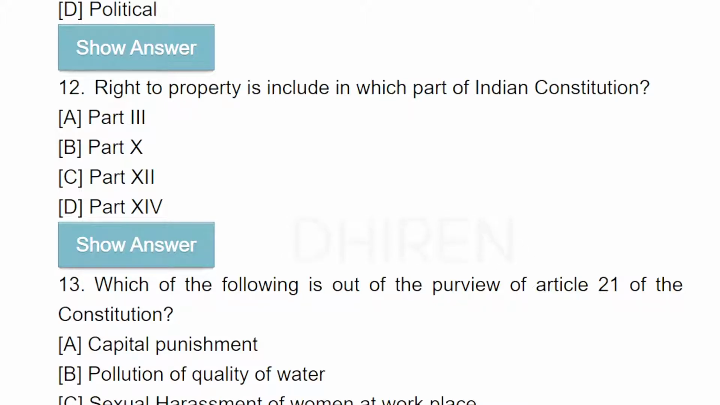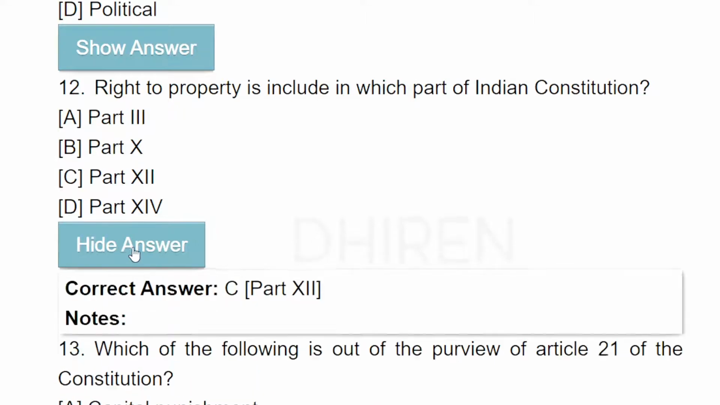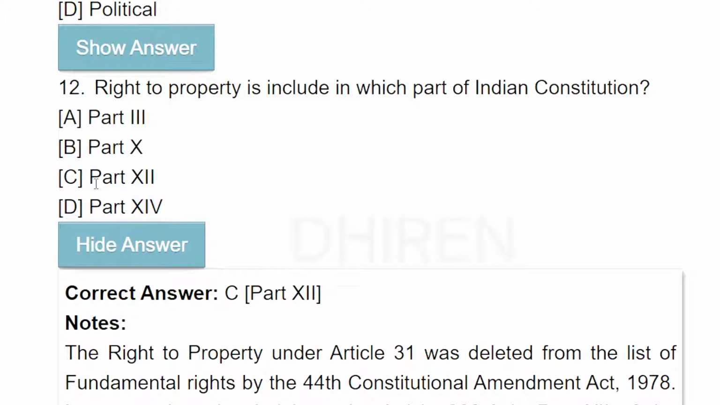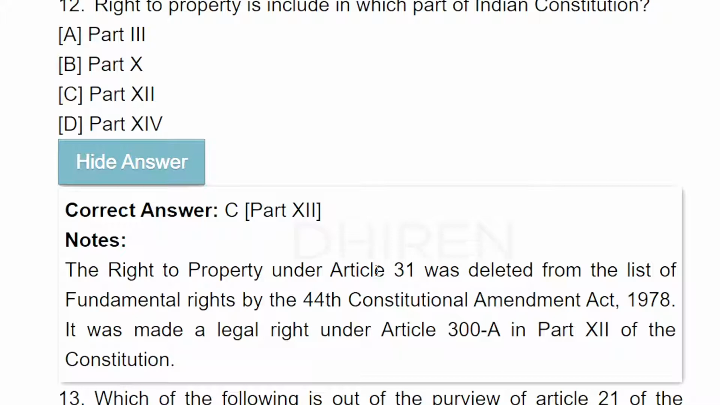Right to property is included in which part of the Constitution? Answer is Part 12. The right to property under Article 31 was deleted from the list of fundamental rights by the 44th Constitutional Amendment Act 1978. It was made a legal right under Article 300A in Part 12 of the Constitution.